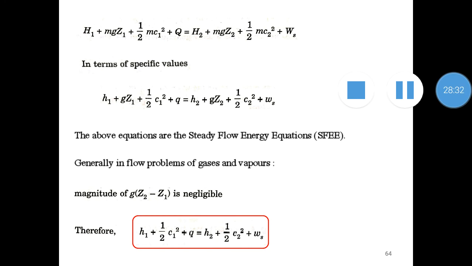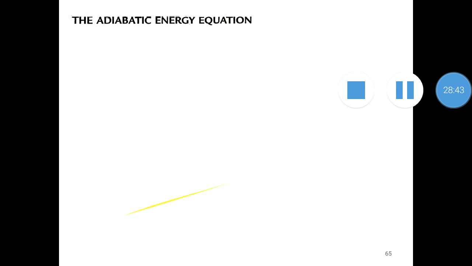This is not the final equation which we can use for the case of nozzles and diffusers. We need to change it into another presentable format by considering certain conditions. Now finally, the adiabatic energy equation.